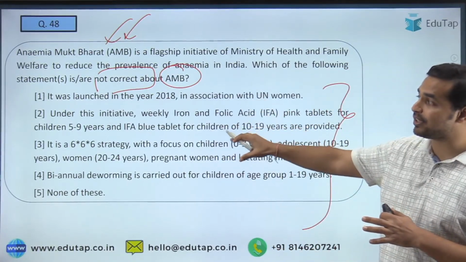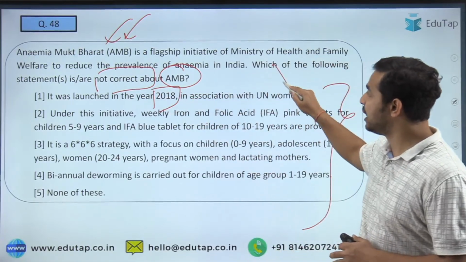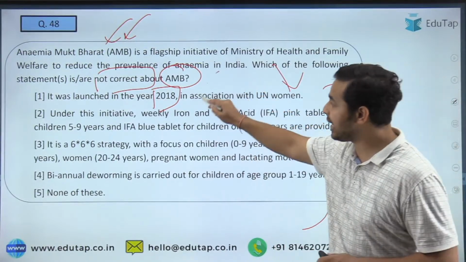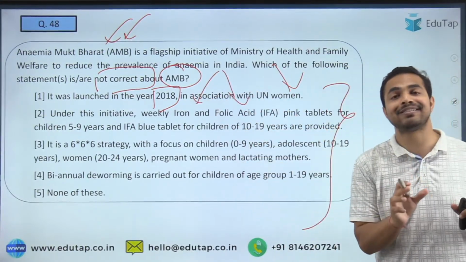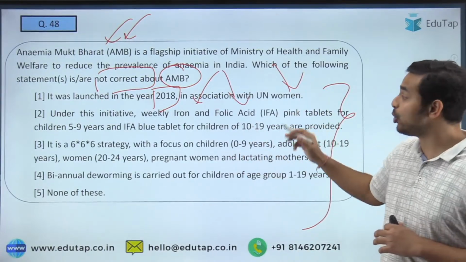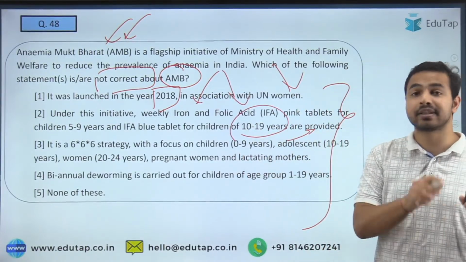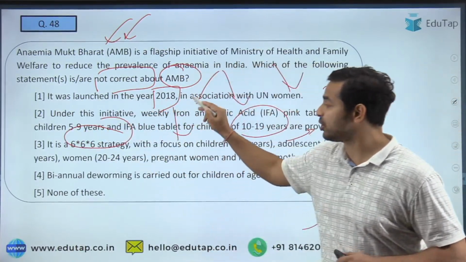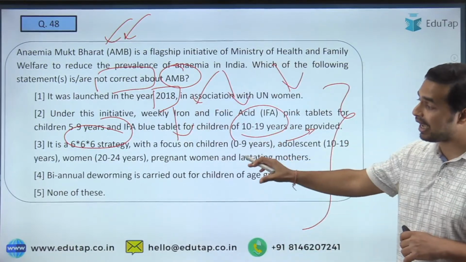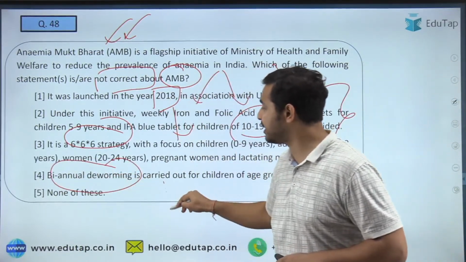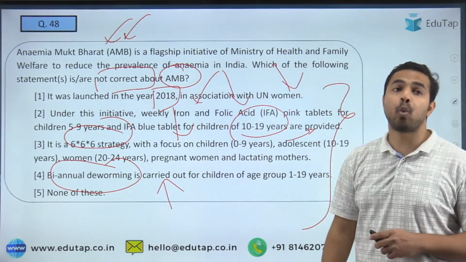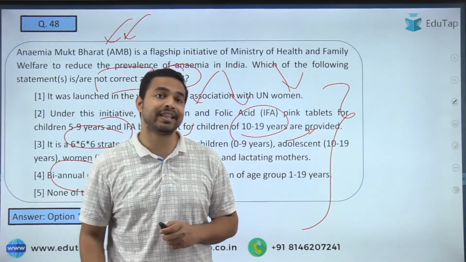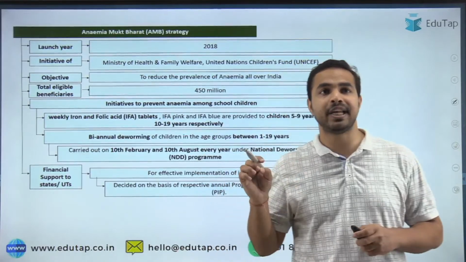So here you can see the very first statement says that it was launched in year 2018 in association with the United Nations Women. The second important thing, under this initiative, weekly iron and folic acid pink tablets for the children 5 to 9 years, blue tablet for the children 10 to 19 years are being provided. The third statement is talking about the 6x6x6 strategy with a focus on the children of 0 to 9 years, and the last statement is talking about biannual deworming carried out for the children of age group 1 to 19 years. So guys, what is the right answer? So here I am getting the right answers. That is option number 1, and that is absolutely right.